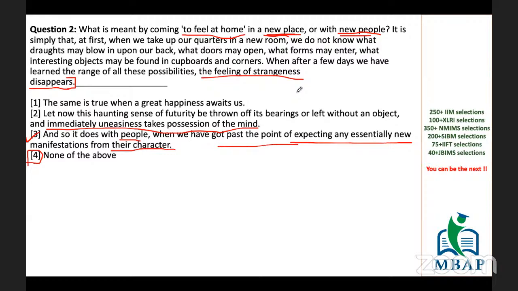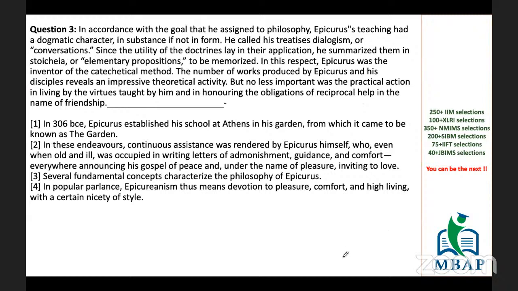Now, proceeding next. In accordance with the goal that he assigned to philosophy, Epicurus' teaching had a dogmatic character. In substance, if not in form, he called these treatises dialogues or conversations.